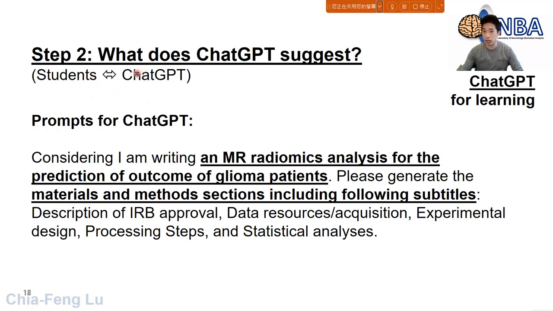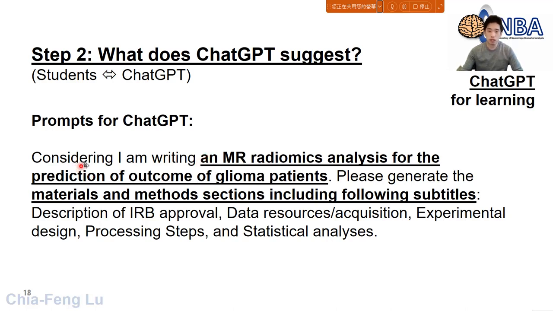And then when I go to step 2, now you can see this is the interaction between students and ChatGPT. So now I want my students to confirm what ChatGPT suggests, okay? So again, if you want to get a very good response from ChatGPT, you may need to set up the thing. Again, you need to provide the conditions or constraints.